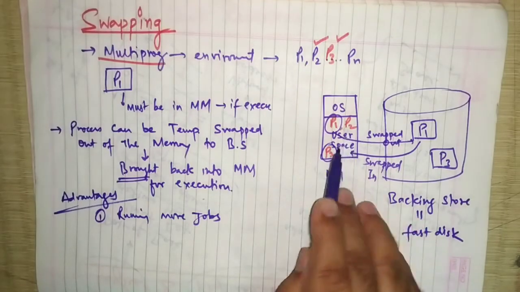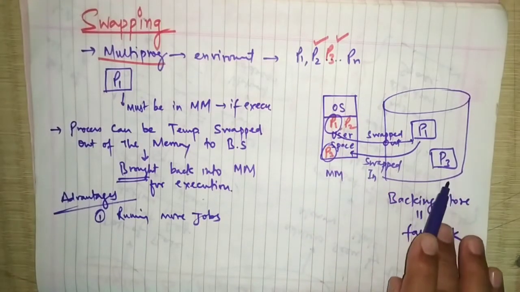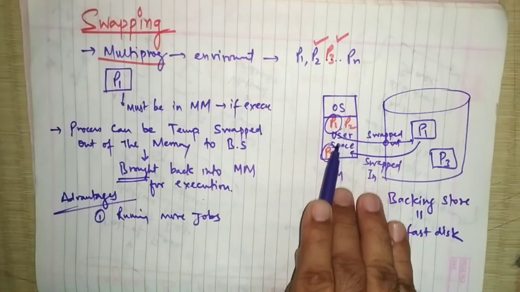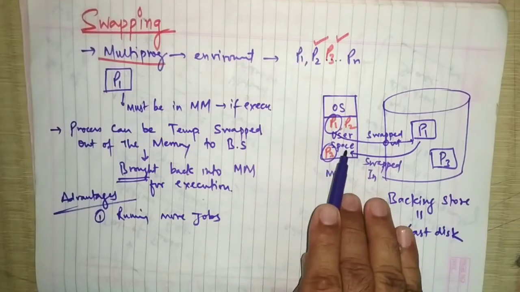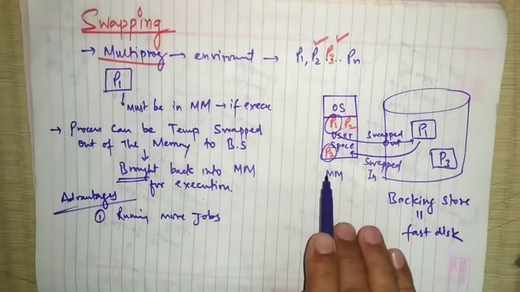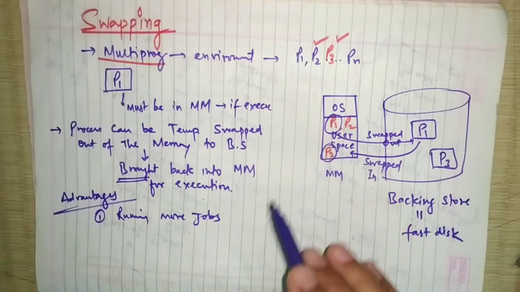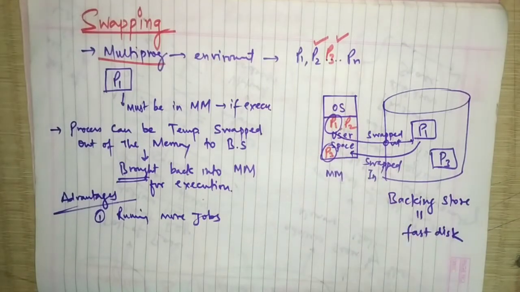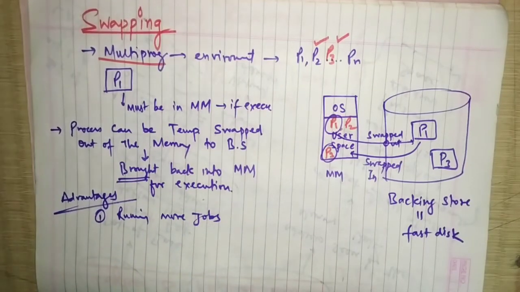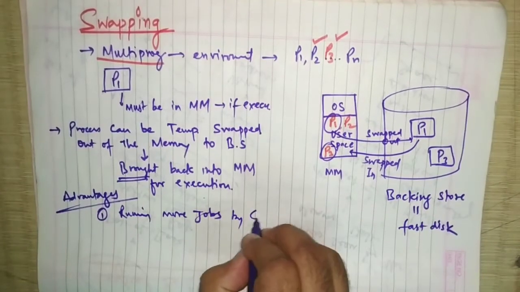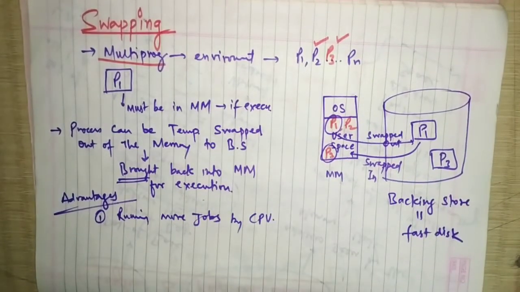Now you can see, this P1 and P3 we have shifted into the backing store. If the capacity of this main memory is only 4 processes, then after shifting P1 and P3 into the backing store, we have got the space again, so 3 processes can be executed in the main memory. So more and more jobs can be executed by the CPU, by keeping in memory only those programs which are currently required by the system, and swapping the rest to secondary storage.